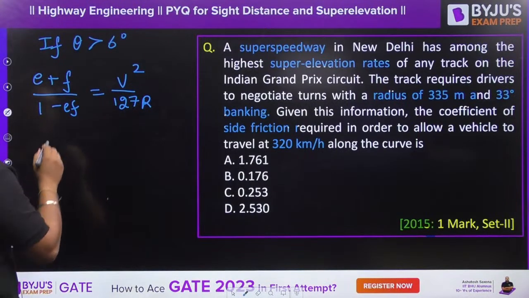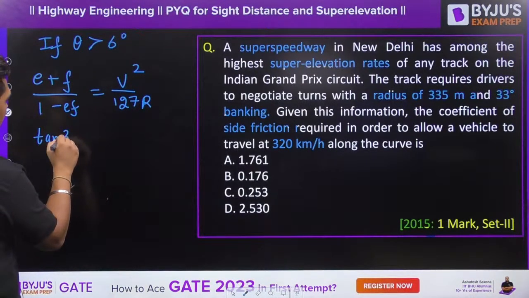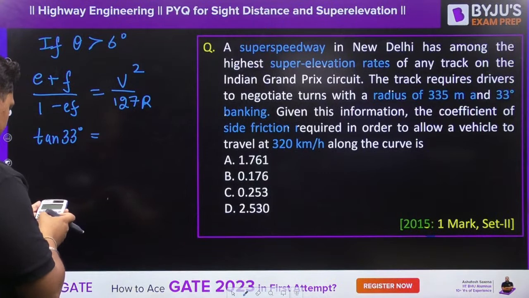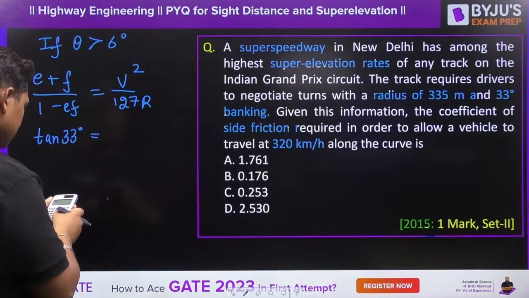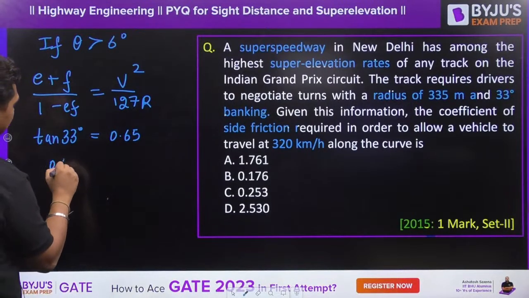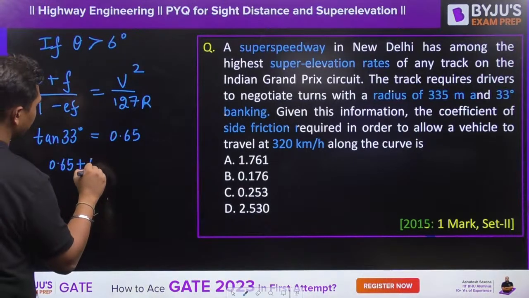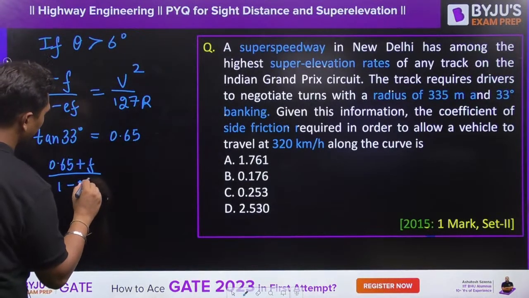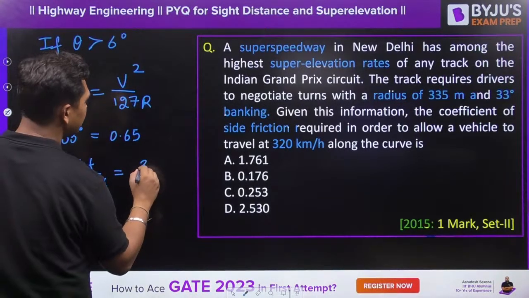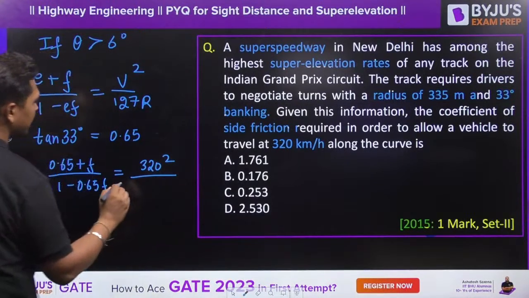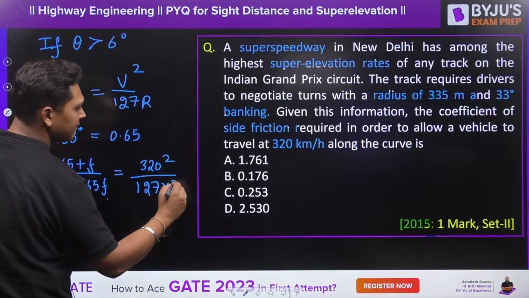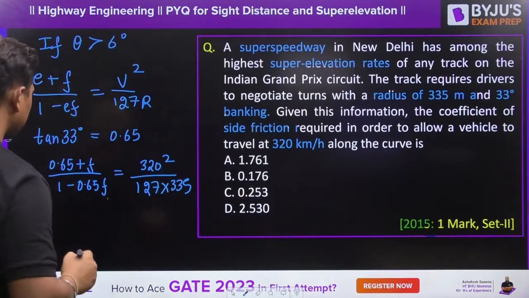Substituting all the values, e value is equal to tan 33 degrees. What is tan 33 degrees? 0.65. So (0.65 plus f), we have to calculate, divided by (1 minus 0.65 times f), is equal to V square, which is 320 square, divided by 127 times the radius, which is 335. Let us solve this.